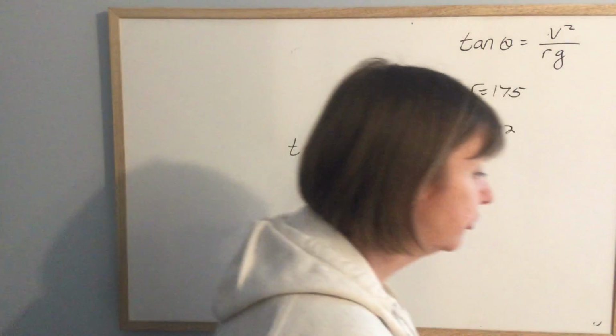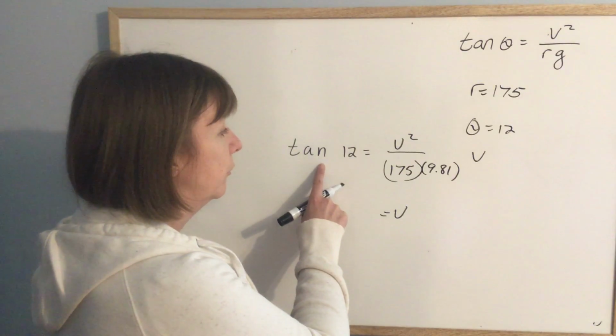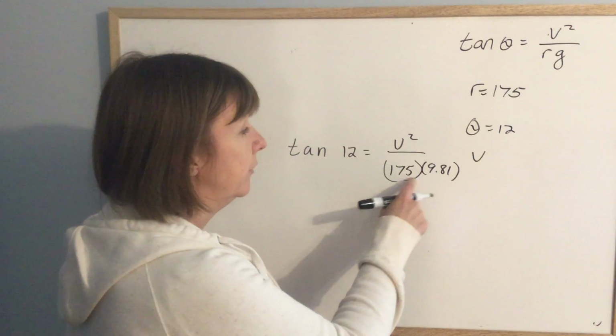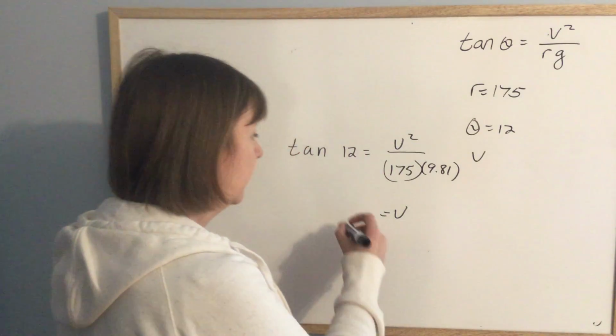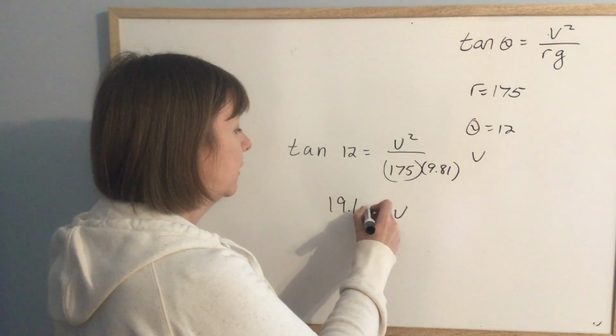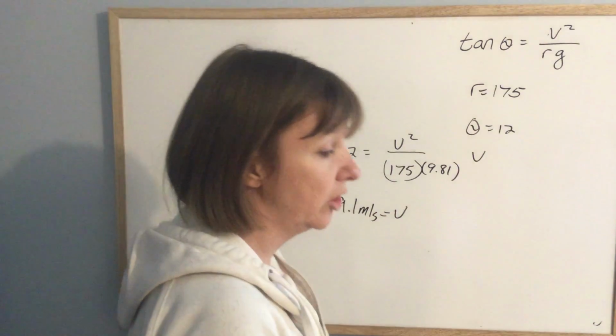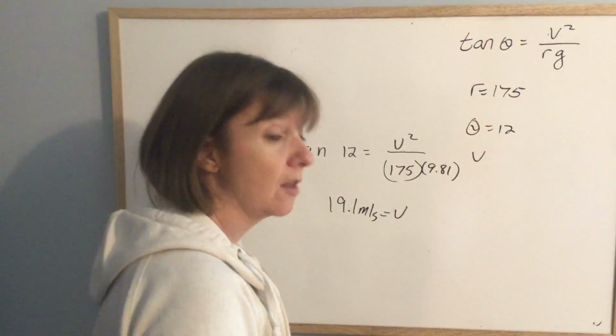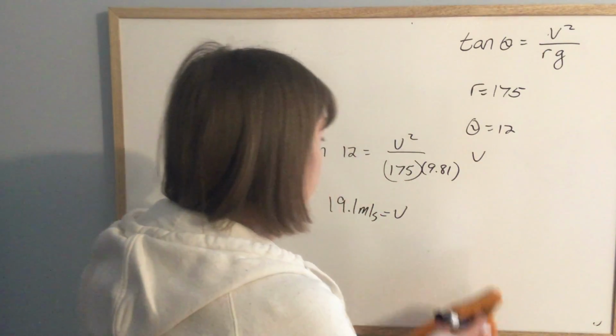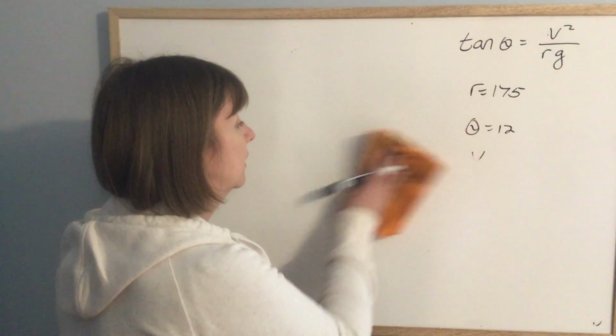But really, you should just be doing tan of 12, multiply it by 175, multiply it by 9.81, take the square root, and I got 19.1 meters per second. Again, you can always change that into kilometers per hour to figure out kind of in a more realistic sense what that is. Number 23.